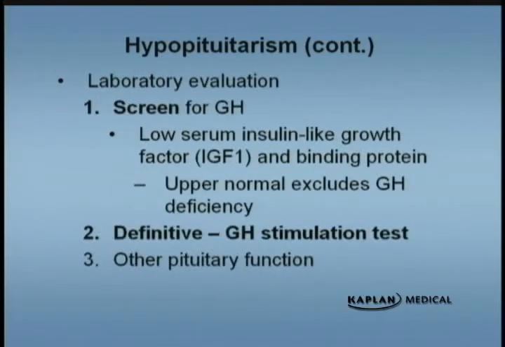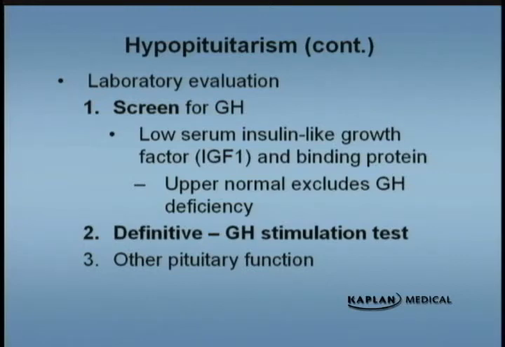A screening test for hypopituitarism is checking for growth hormone. Also, you can see a low serum insulin-like growth factor and binding protein. If that factor is normal or up, that will exclude a growth hormone deficiency. The definitive test is to do a growth hormone stimulation test and look to see if you can stimulate production.